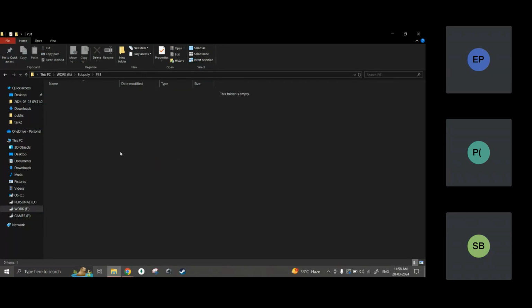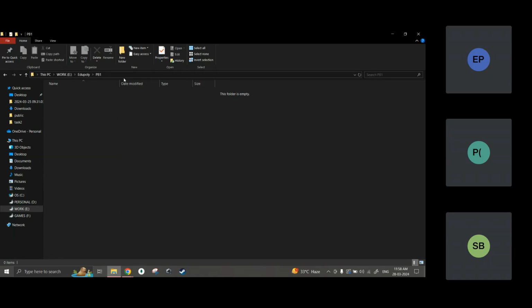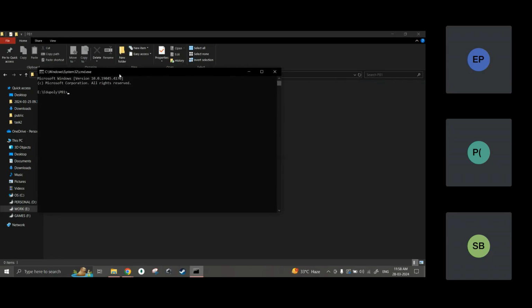Open the folder. Once you open it, you have this address bar. I'm talking about Windows. In Mac it will be different. You just right click and open terminal, the option will be there. For Windows, what I do is I go to this address bar and type cmd. Cmd means command prompt. I open the command prompt here.